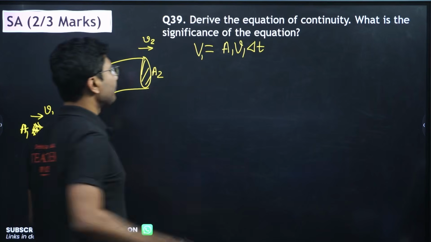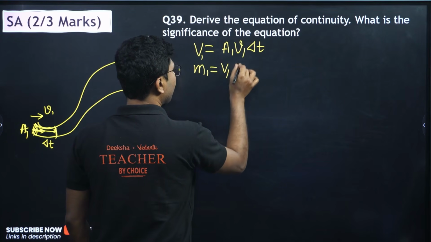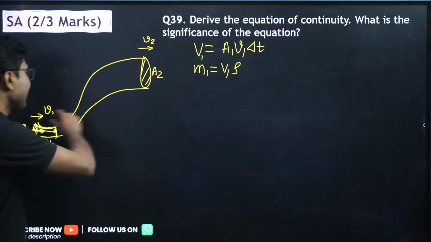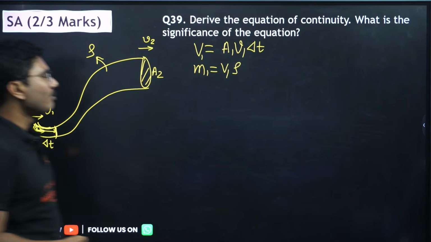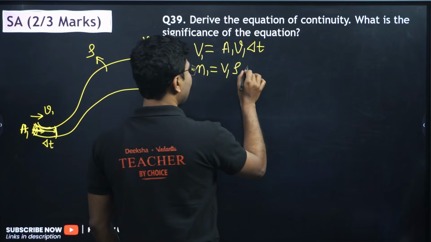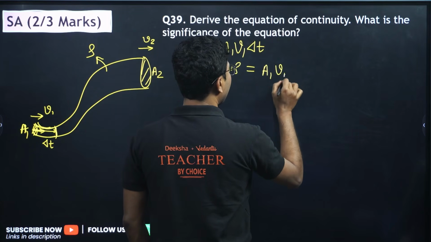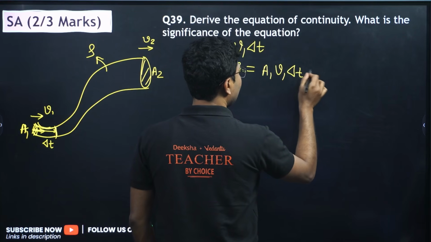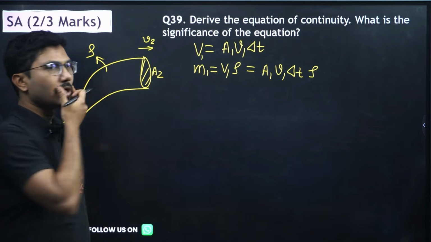Now what is the mass of the fluid? Mass is volume into density. Now same liquid is flowing, so density is constant, right? So volume into density is the mass. So that will be A1 V1 delta t into rho. You have to do it only once.